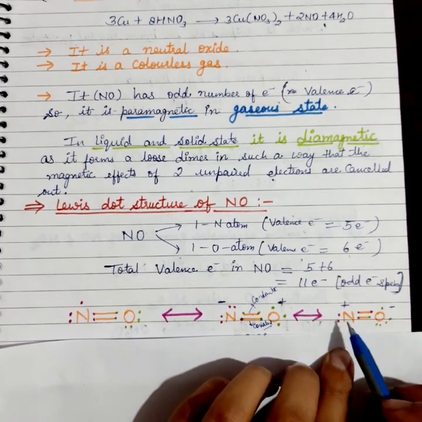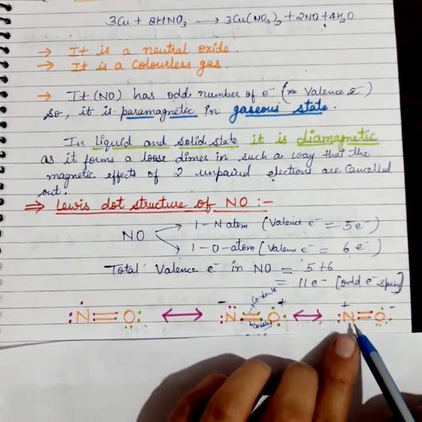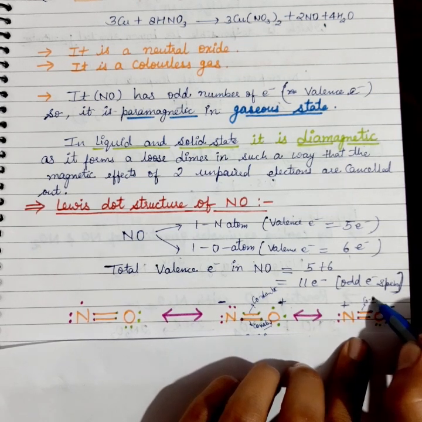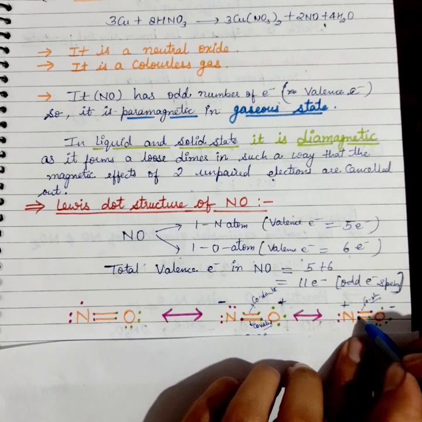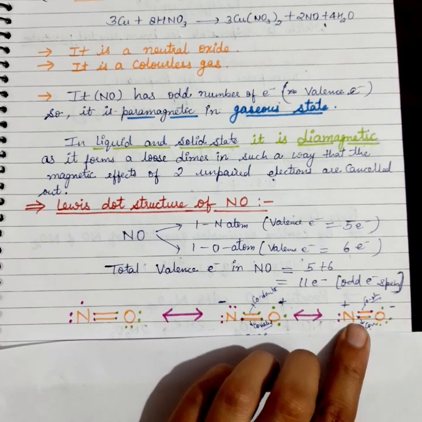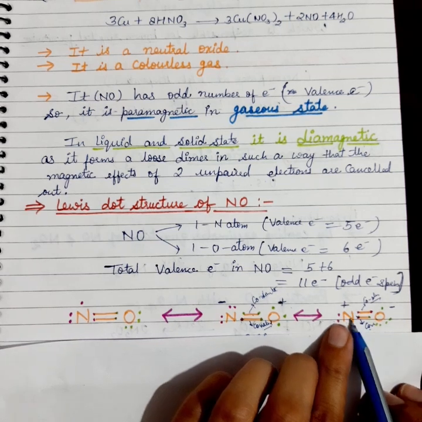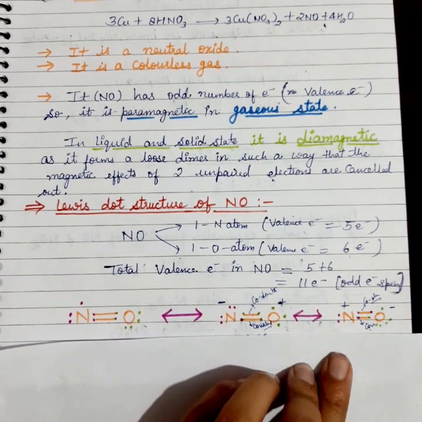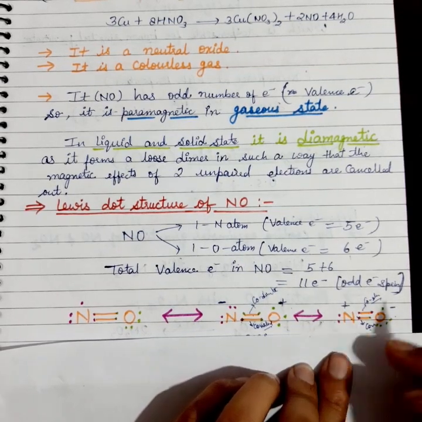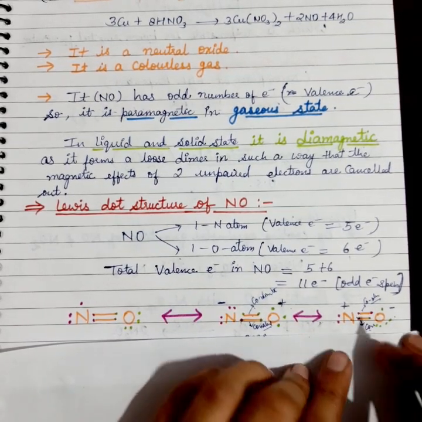Also this can be explained as, if nitrogen donates its 2 electrons here, the coordinate bond is due to the donation of nitrogen, and here it is the covalent bond due to the sharing of 1 electron of nitrogen and 1 of oxygen. So here the positive charge will be on nitrogen because it is donating to oxygen, and the negative charge is on oxygen because it is gaining from nitrogen. So overall the molecule will be a neutral molecule.